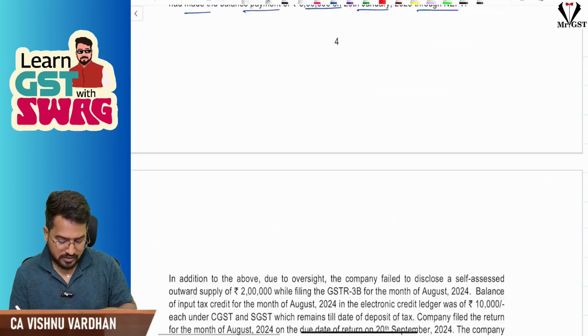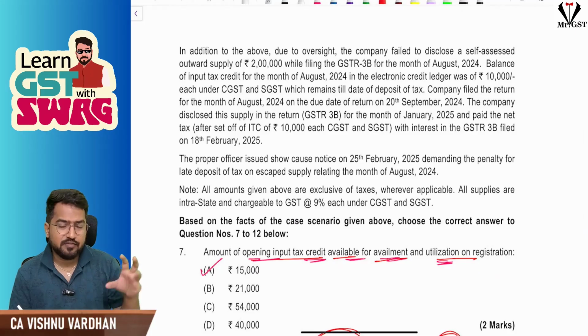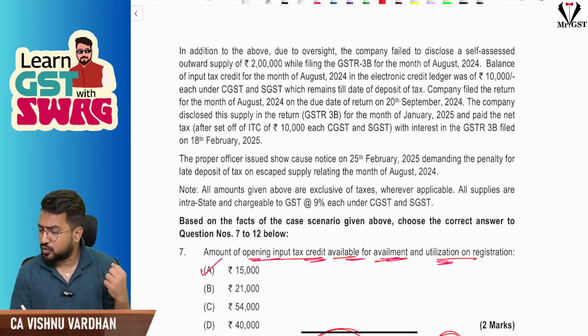Okay, super. Next. See, this is the advantage: first when you read the MCQs, because you know the questions, and when you are reading the case study, obviously you'll understand what to pick.